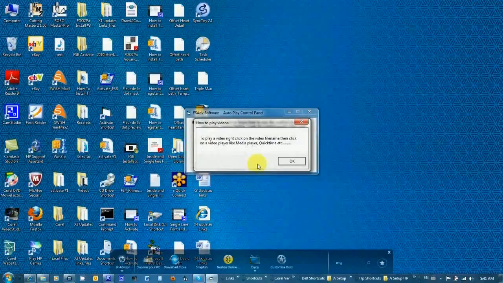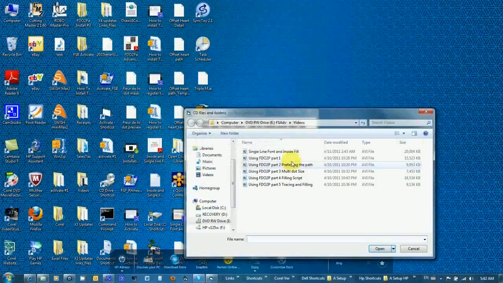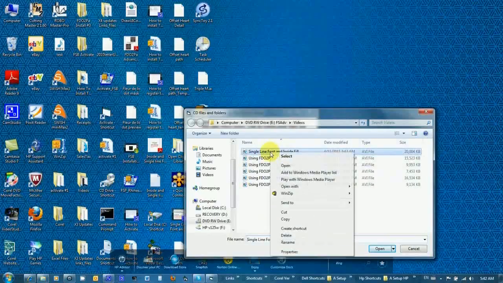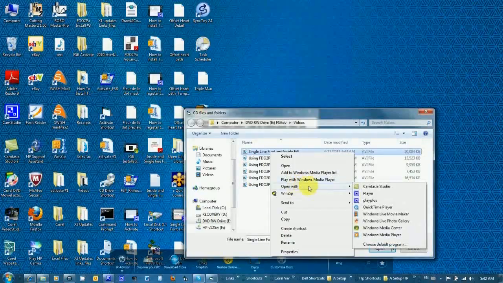Again, a message will tell you how to run or open up a video. Click it. Look for the video you want to watch. I'm going to pick the first one, right click on it, and then click the media player. Now if you have other media players, you can use Open With and look for the media player that you want to use, like QuickTime. Windows Media Player is listed here again.